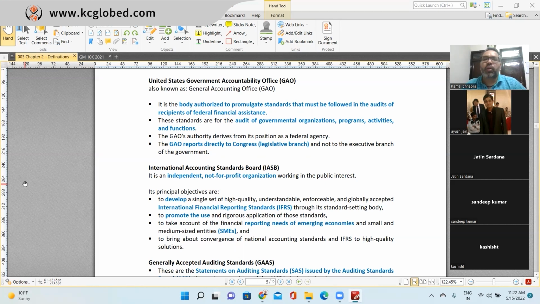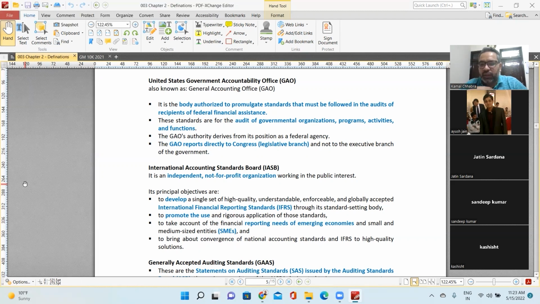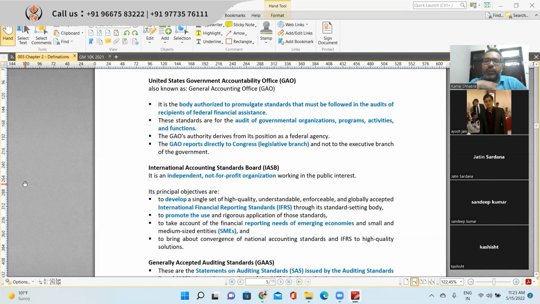Government audits are all the more stringent. In a government audit you are not only reporting on the financial statements; you must also report on internal control and on compliance with laws, regulations, and federal assistance requirements. Like when you take borrowings, you have to adhere to certain covenants. When you take a working capital loan from a bank, the bank asks you to maintain a certain level of current assets, keep current liabilities below a certain level, and maintain profitability, and so on.